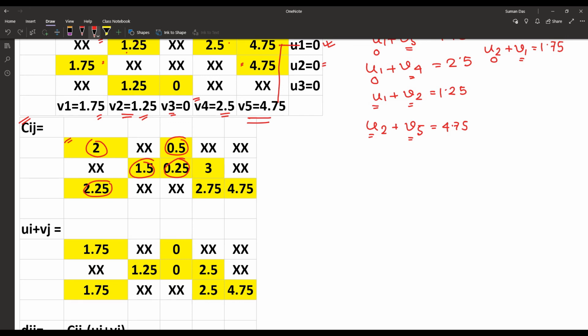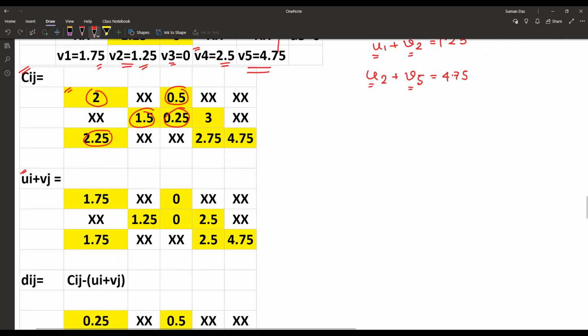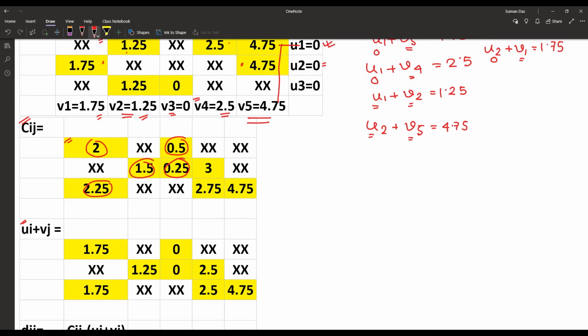The next matrix is for ui plus vj. Now what is ui plus vj? Once again, we have to choose the unallocated cells. As we already know, suppose that one, that cell value indicates u1 plus v1.